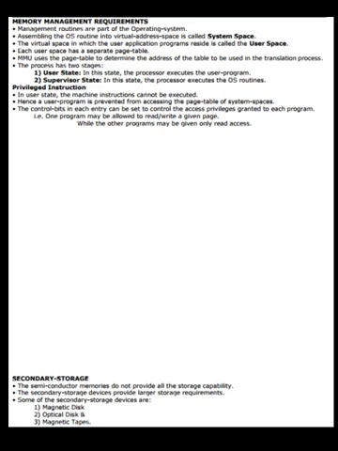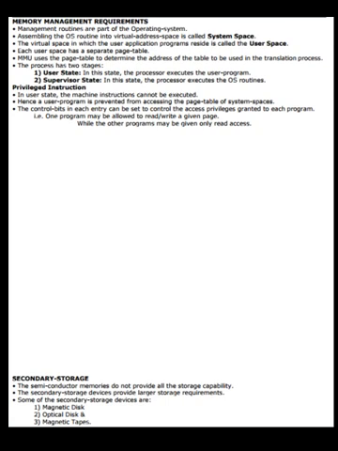User state. In this state, the processor executes the user program. Supervisor state. In this state, the processor executes the OS routines. Privileged instruction. In user state, these machine instructions cannot be executed. Hence, a user program is prevented from accessing the page table of the system spaces. The control bits in each entry can be set to control the access privileges granted to each program. That is, one program may be allowed to read or write a given page, while another program may be given only read access.